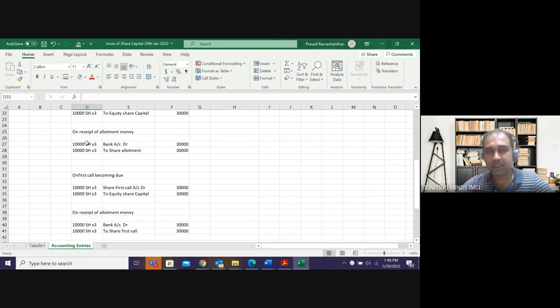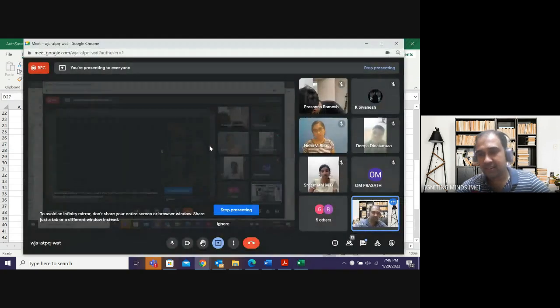In the entire chapter, have a habit of writing this on the left side. There is a reason you will get to know as we progress in the chapter. Always mention number of shares into call, number of shares into call. Have a habit actually, because as we progress, the entries are going to be a little more complicated. We will have one debit against 5-6 items which will be created. So it is very important that we understand the journal entries. Have a habit in exam also. You can put it. Nothing wrong in putting that in exam also. That shows your understanding of that concept.